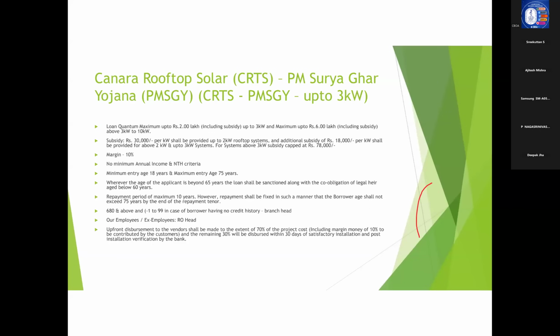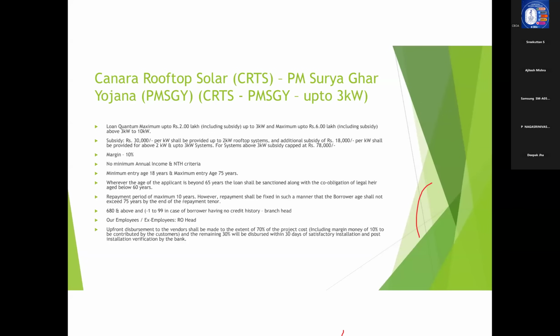Now, wherever the age of the applicant is beyond 65 years, the loan shall be sanctioned along with the obligation of a legal heir who is aged below 60 years. So we said the maximum entry age is up to 75 years, correct? But if we are lending to a borrower with an entry age above 65 years, then his legal heir, who is below 60 years of age, should join as a co-obligant to the loan. That is the first condition. Now, what is the maximum loan repayment tenor that can be given.